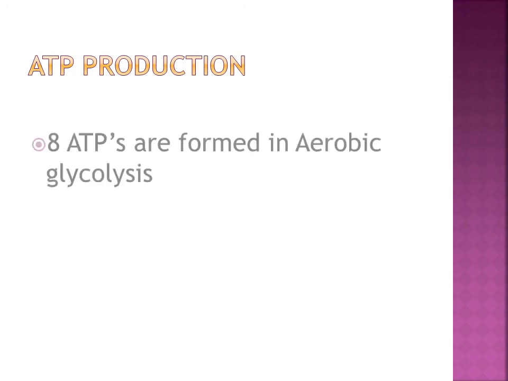Now we'll see how many ATPs are produced in aerobic glycolysis and how many in anaerobic glycolysis. I have already calculated how many ATPs are produced in the reactions of glycolysis. Here we will summarize. The summary is 8 ATPs are produced in aerobic glycolysis, that is, when oxygen is present.